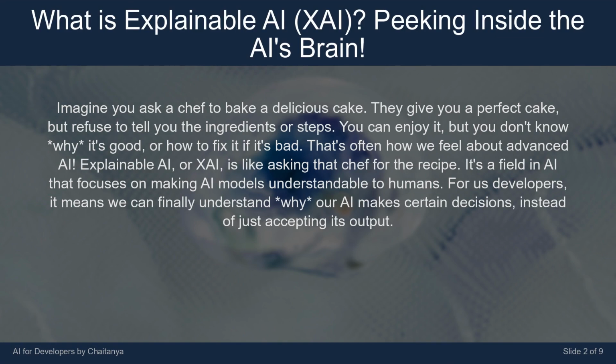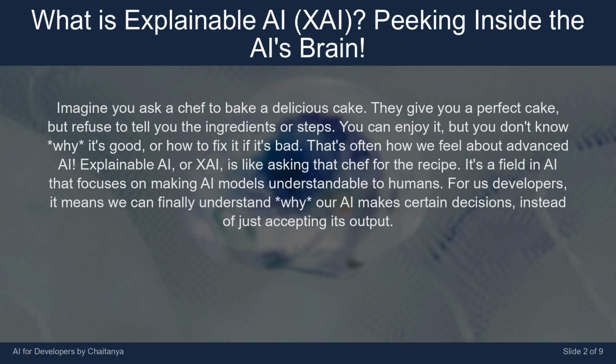Imagine you ask a chef to bake a delicious cake. They give you a perfect cake, but refuse to tell you the ingredients or steps. You can enjoy it, but you don't know why it's good, or how to fix it if it's bad. That's often how we feel about advanced AI. Explainable AI, or XAI, is like asking that chef for the recipe. It's a field in AI that focuses on making AI models understandable to humans.